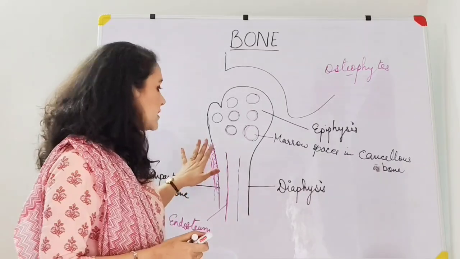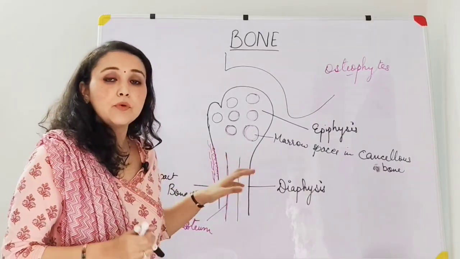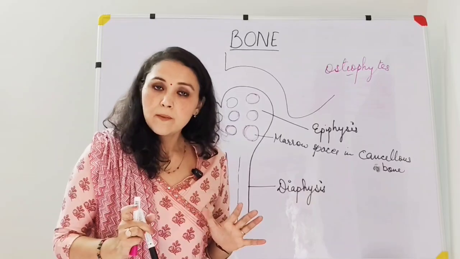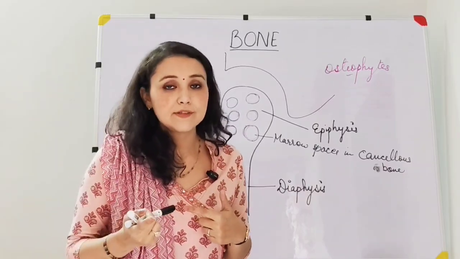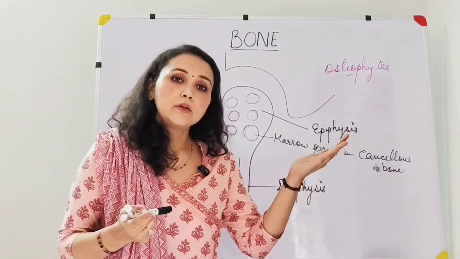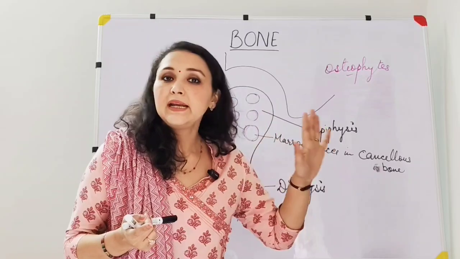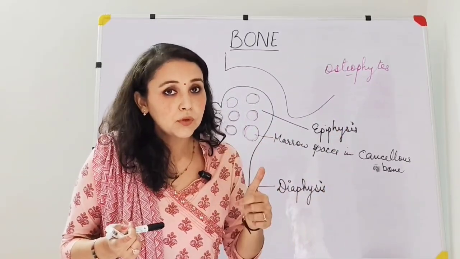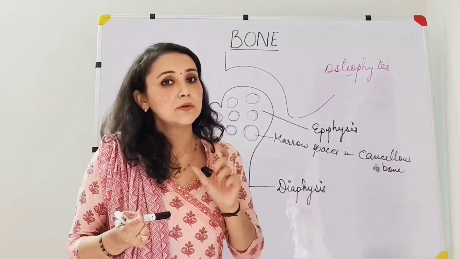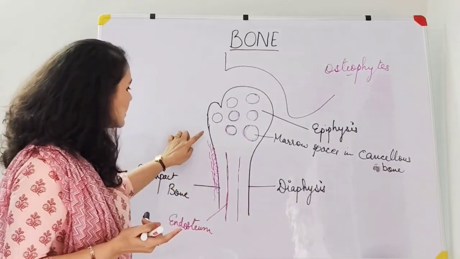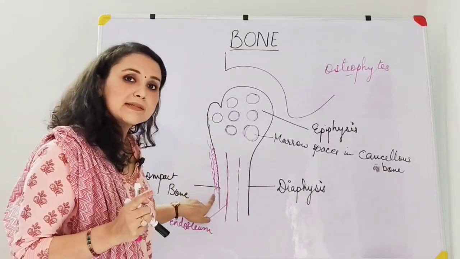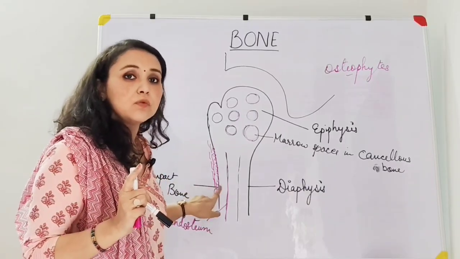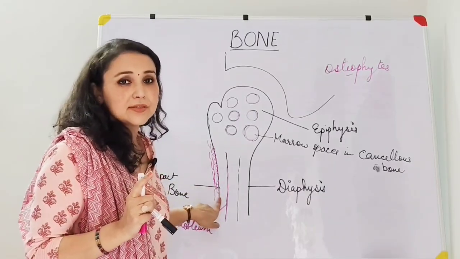Now, this periosteum layer that is present around the bone is very vascular and it also has a good nerve supply. If you compare it to cartilage, cartilage was completely avascular and non-nervous tissue, whereas bone is very vascular and has a good nerve supply. This is because the periosteum has a good blood supply and a nerve supply. That means it is sensitive to pain sensations.